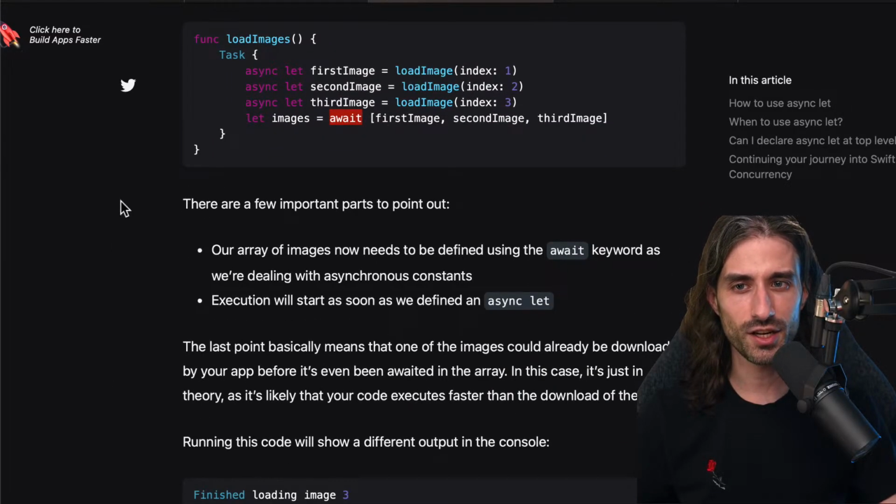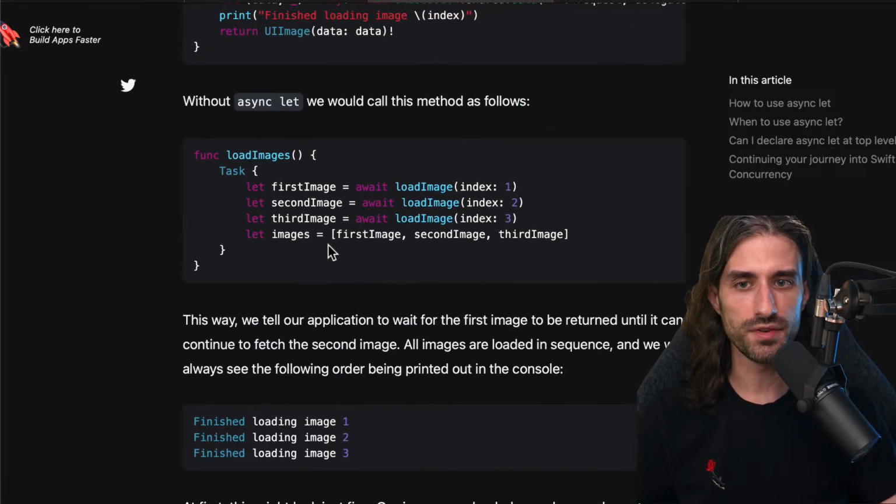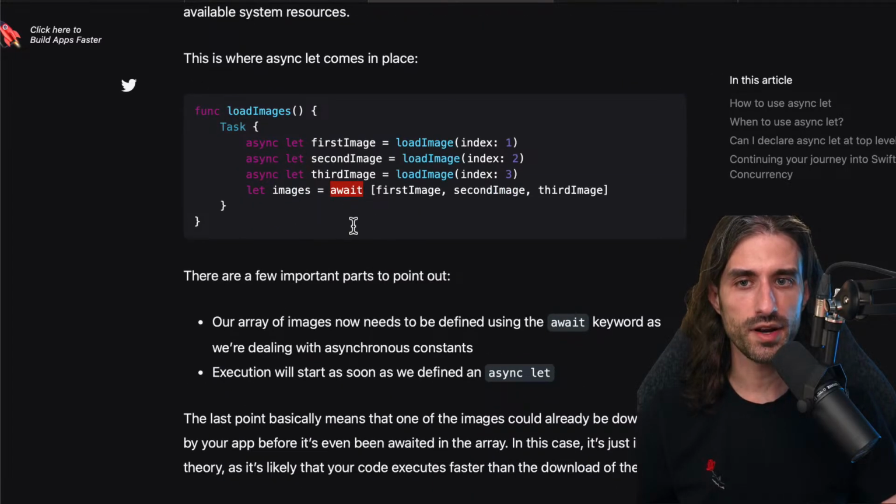So let's see the explanation for this piece of code. There are a few important parts to point out. First, our array of images now needs to be defined using the await keyword, as we are dealing with asynchronous constants. So before, there was no await keyword on the creation of the array. Now there is one. However, the constants have now become asynchronous.